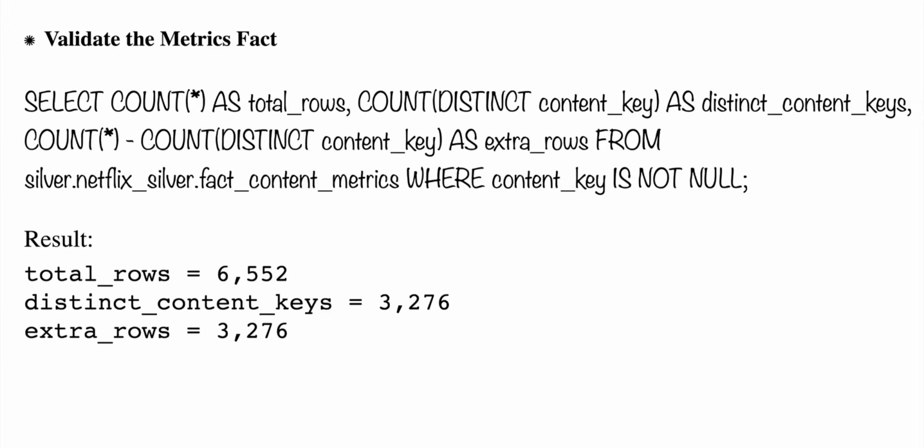Validate the metrics fact. This is also in the silver layer, right? And the silver layer, if you look at this one, here also we are trying to find the duplicate records. The total number of records 6,552 and distinct count of keys 3,276, and the extra rows we have 3,276, which means it's double the records. Whatever the records which we have, each content key is repeated, right? It's duplicated data. Easily you can say that it's duplicated data.